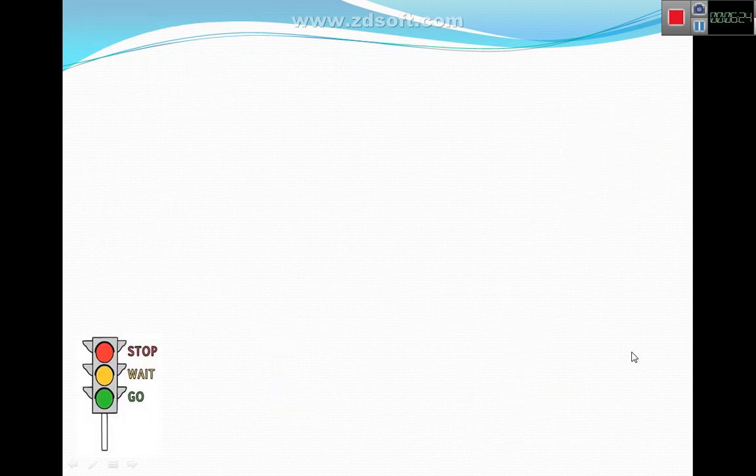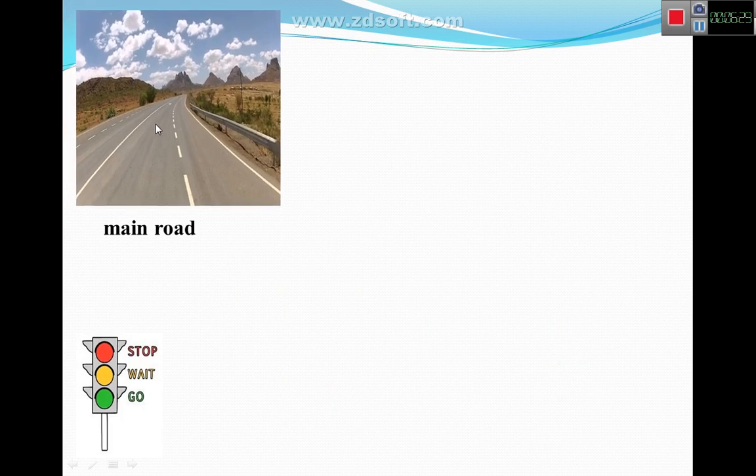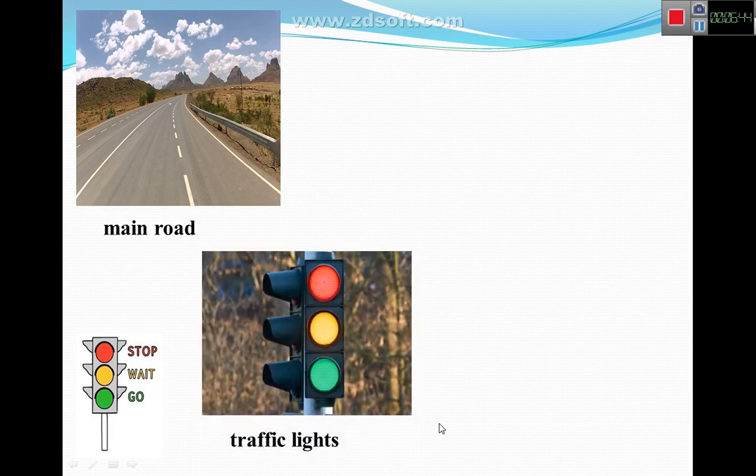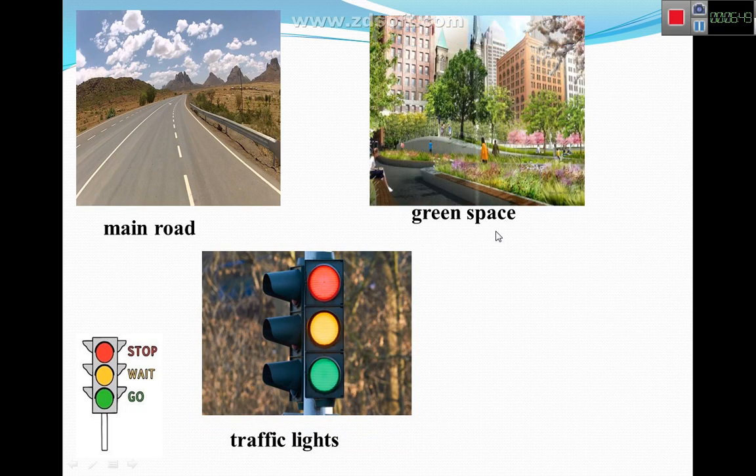And the continuation, what does main road mean? This is the main road. Look at the main road. Then the next one, traffic lights. Red means stop, yellow means wait, and green means go. Let's see traffic lights, we know all. And the next one is green space. This is the green space. When there is something green, some plants and some flowers, it is called green space. And then multi-story car park.